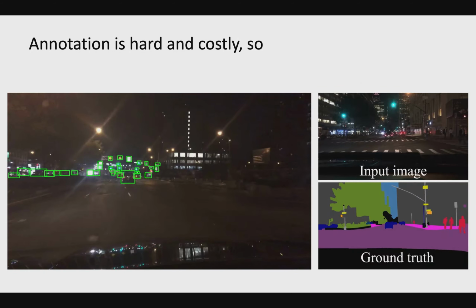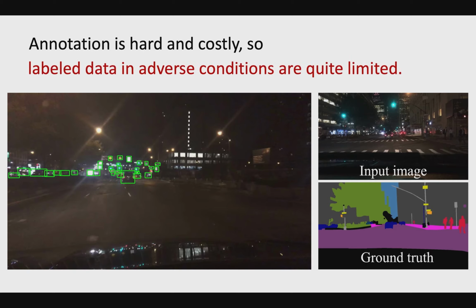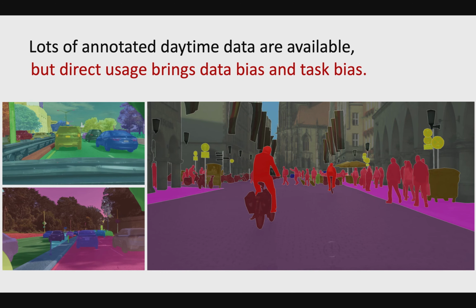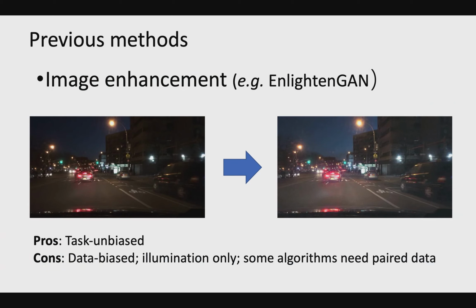One may try to avoid it and look for simpler solutions, like collecting more data directly and working on individual vision tasks. However, besides the difficulties of the data itself, annotating such data is very hard and costly, which leads to limited annotated training data. Making use of large-scale, public, and labeled daytime data may ease the problem, but direct usage brings data bias and task bias.